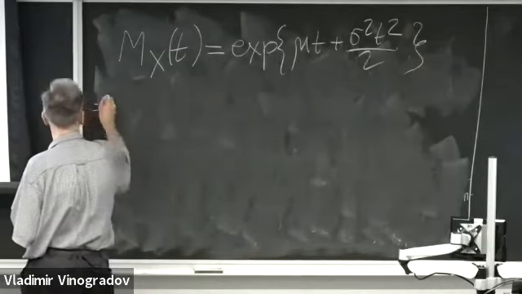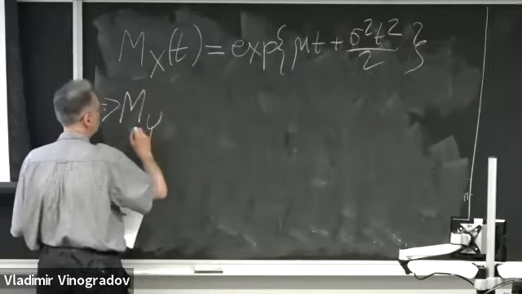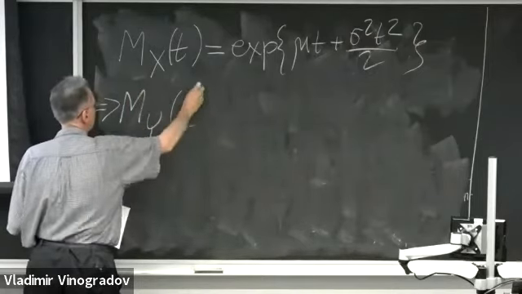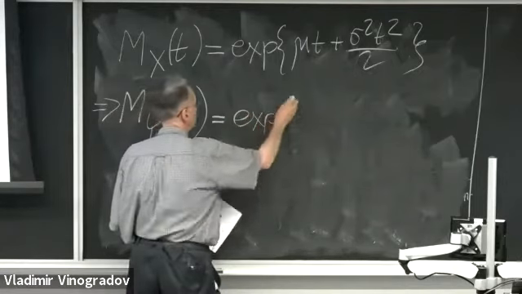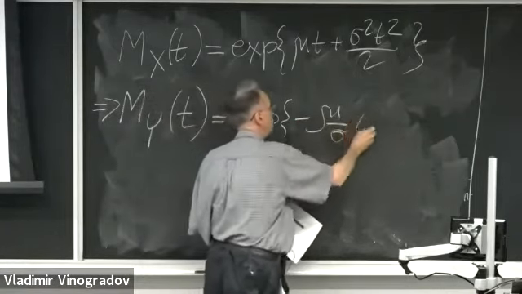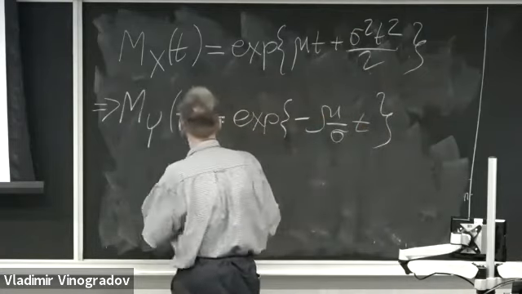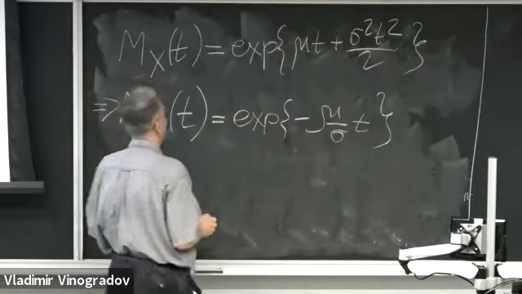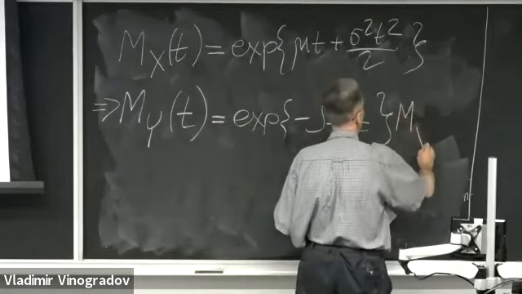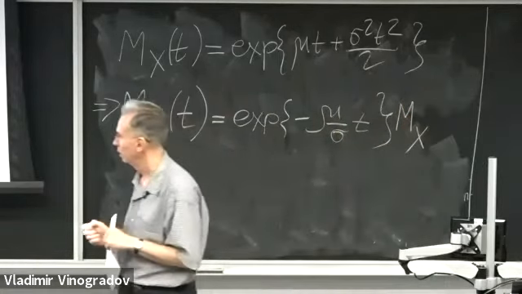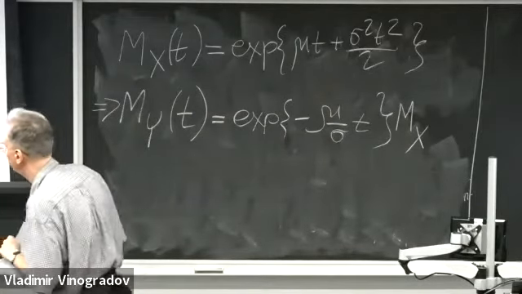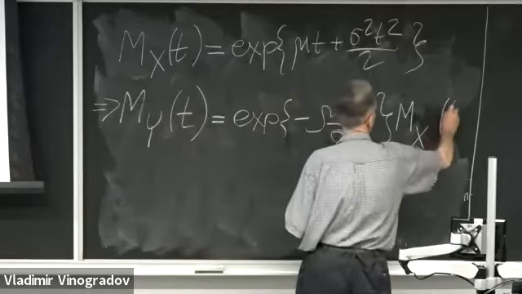Therefore, the moment generating function of this standardized variable Y of t should be, first of all, exponent of negative mu over sigma times t, times the moment generating function of random variable X evaluated at point t over sigma.